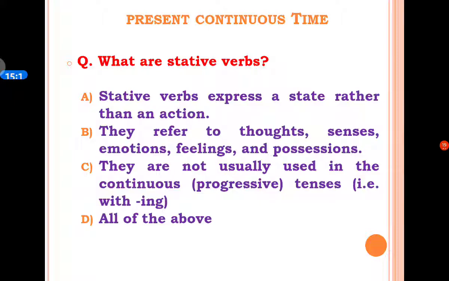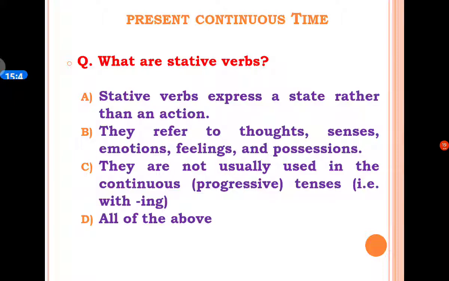Then the next question is: what are stative verbs? A option is stative verbs express a state rather than an action. B option is they refer to thoughts, senses, emotions, feelings, and possessions. C option is they are not usually used in continuous or progressive tenses, that is with the ing form.